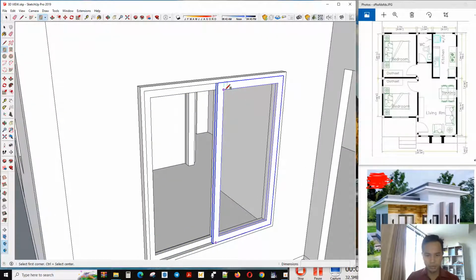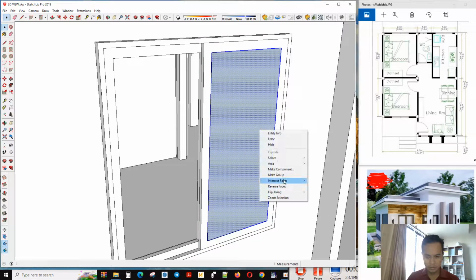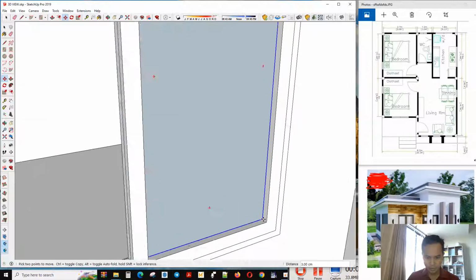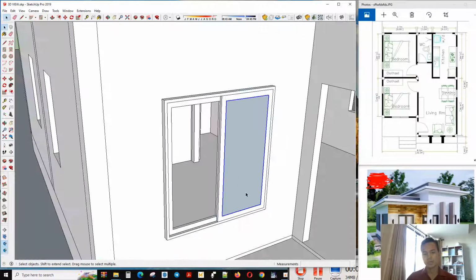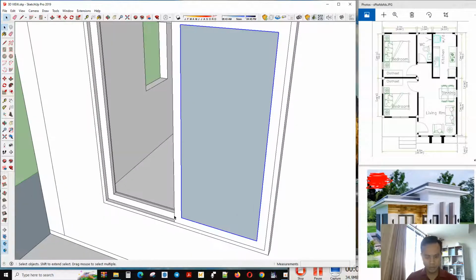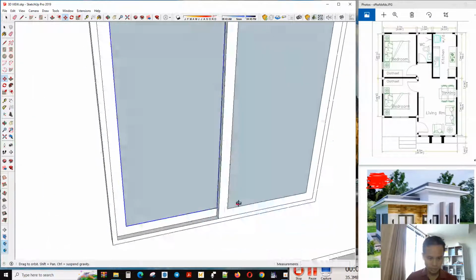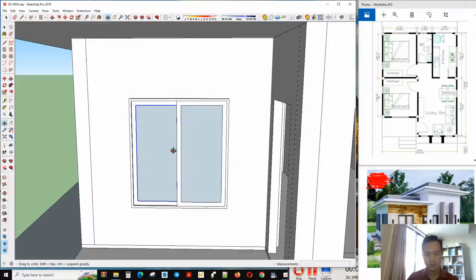Now we make the glass. Don't forget to make a group. The glass must be at the same edge here. Now we copy to the other. Okay, finished.